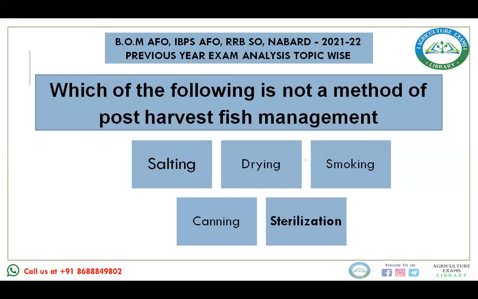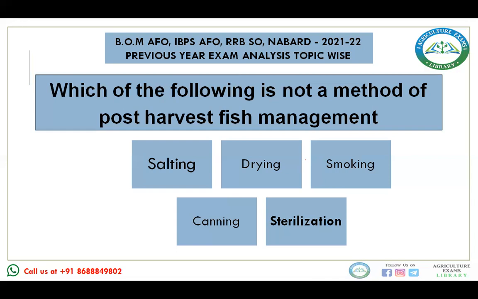Which of the following is not a method of post harvest fish management? The question is asked with "not". In the RV section also, a question was asked. Salting, drying, smoking, fermentation, canning, cooling, and freezing are all methods of post harvest management in fish. Salting is not an expensive method because salt is cheap and no electricity is required, and it is done to increase the shelf life of the fish. Drying is also not an expensive method.